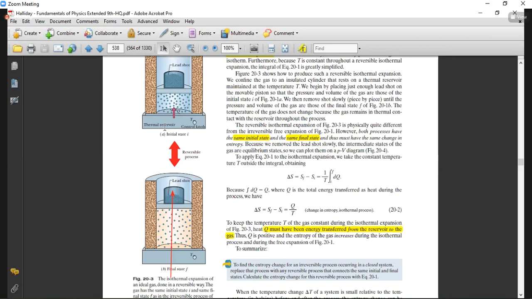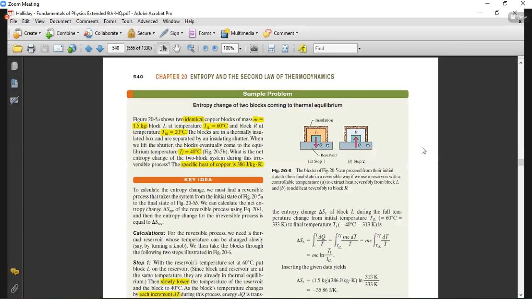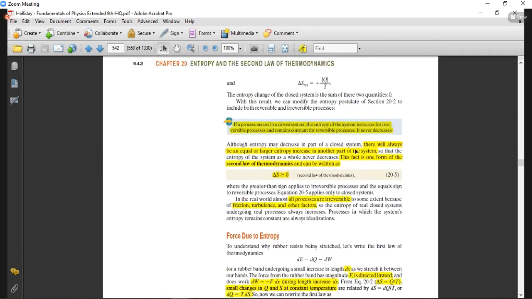Yes, sir. Okay, so now moving toward the next point. Up to this point, he was telling the second law of thermodynamics. So this is the second law of thermodynamics, that the entropy change should be greater than or equal to zero. In the actual real world, it can never be equal to zero because it will always increase due to different processes like friction, turbulence, and other processes he is mentioning here.